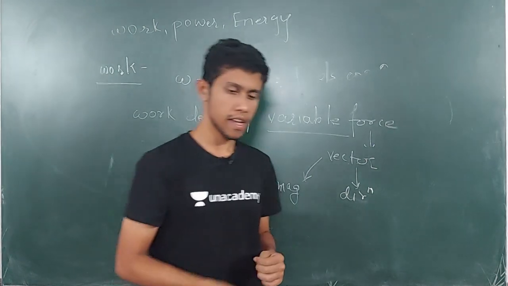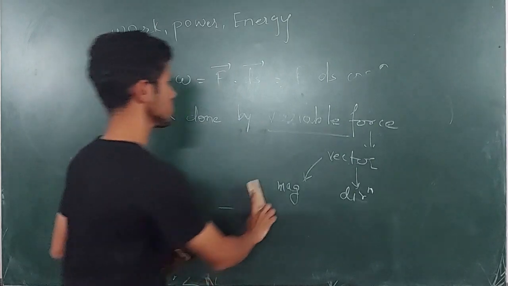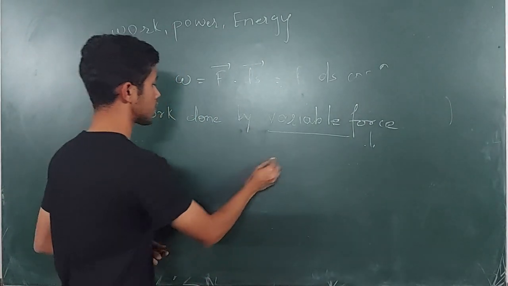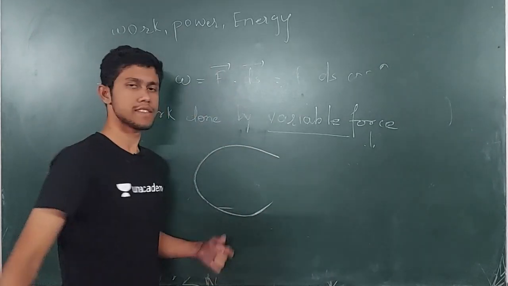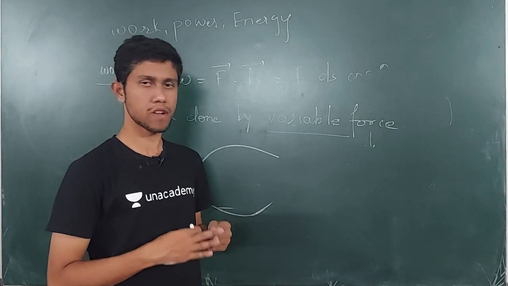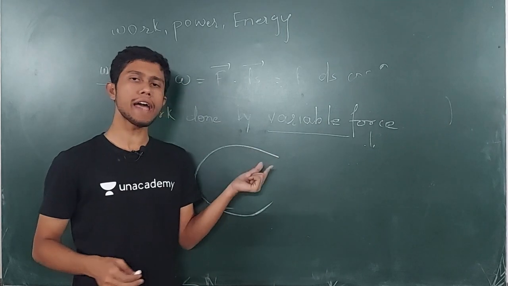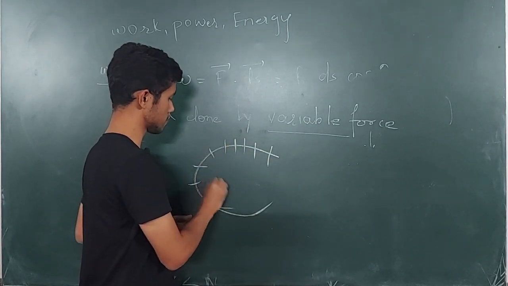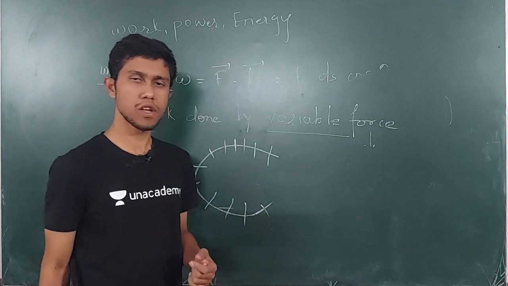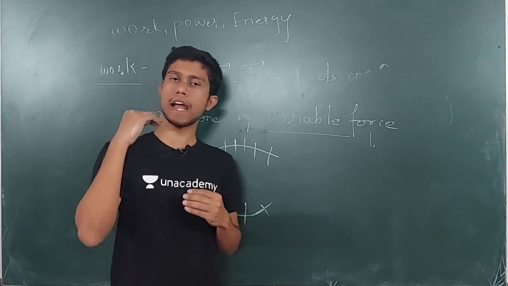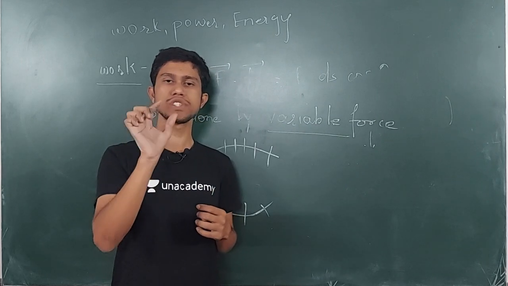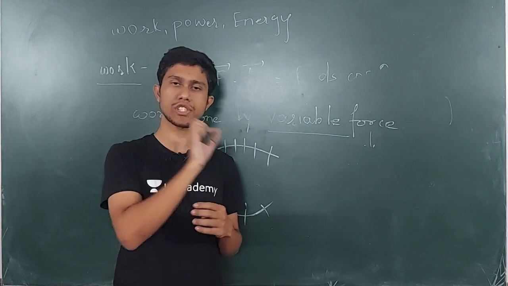Similarly, now tell me, this is a curved line. So I cut this curved line into very small pieces, and I go on cutting and cutting until I get a small part which is not a curved line but a straight line.